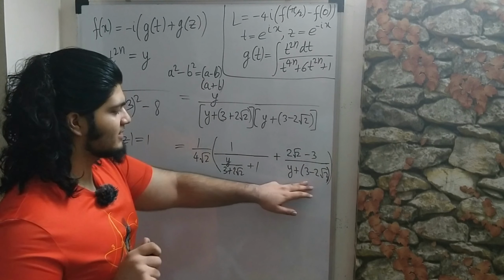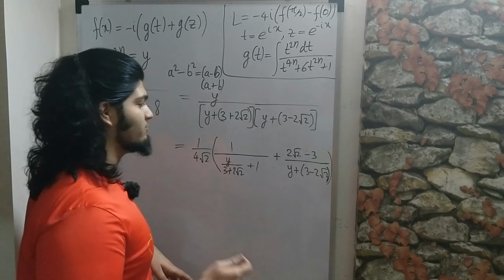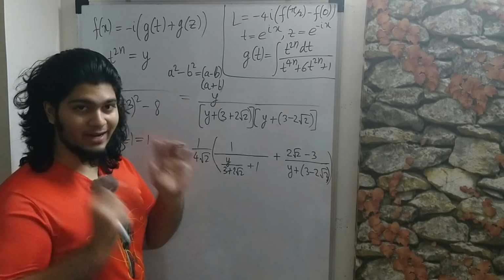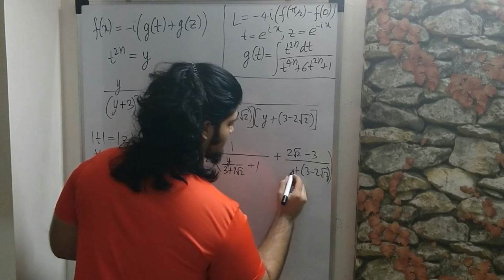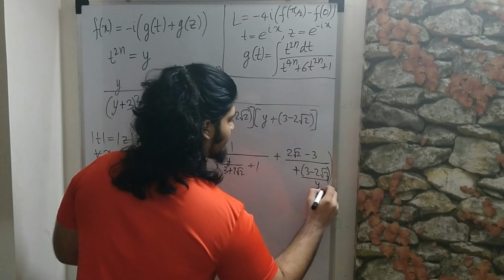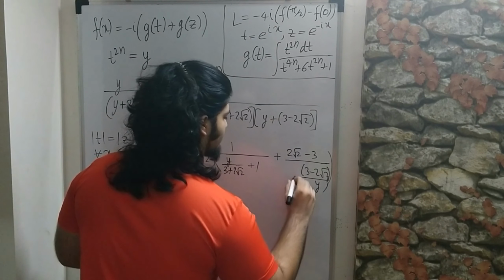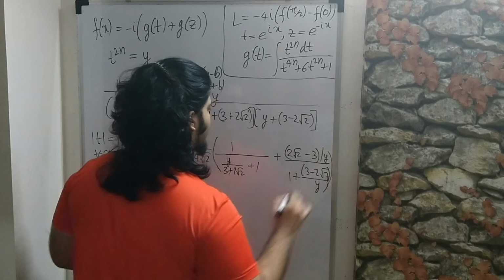So if we take this common, then y over 3 minus 2 root 2 will actually be greater than 1. So the GP formula won't apply. So over here what we'll do is we'll take y common from the numerator and denominator. Because this is less than 1, so mod y is equal to 1. So this over y, the mod of this entire thing will be less than 1. And then this will become 1 and this over y.